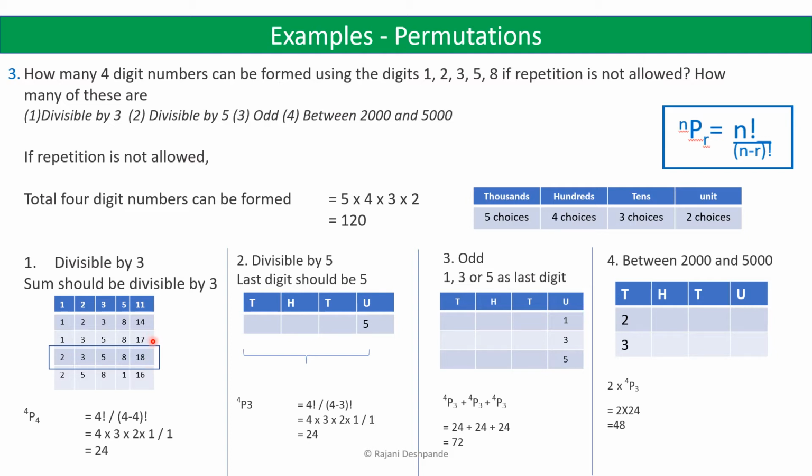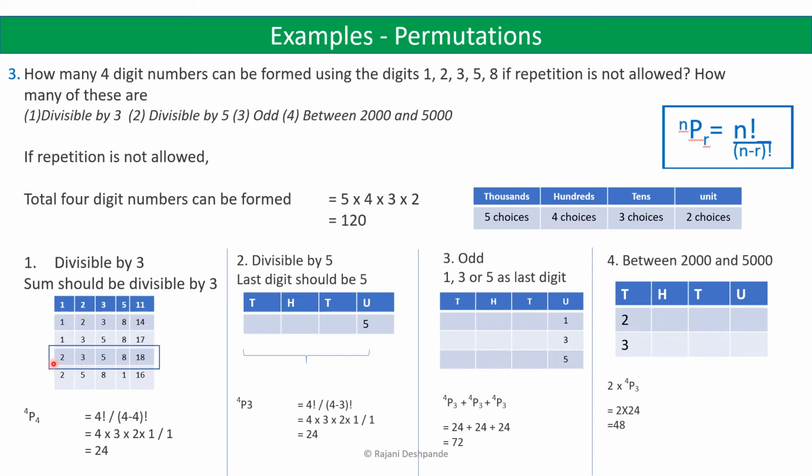So the 4-digit numbers are not divisible by 3, so we cannot take them. Now we will see the next one. We will next take 2 3 5 8, because once you skip 1 you get this number. So 2 3 5 8.